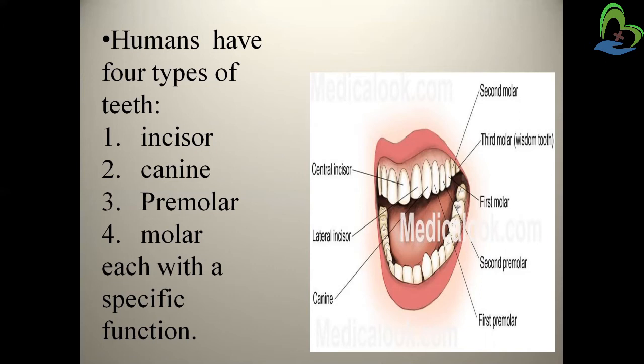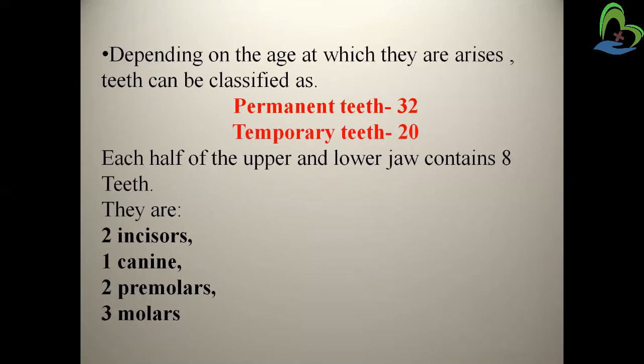You can see in the picture that this is the molar, right? Then premolar, then incisor, and this is the canine. Depending on the age at which they arise, these can be classified as permanent and temporary. Permanent teeth are 32 and temporary teeth are 20.